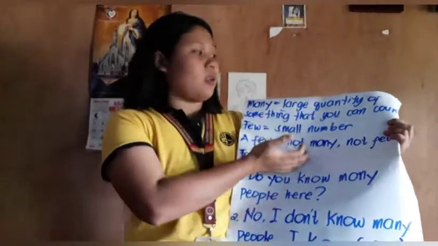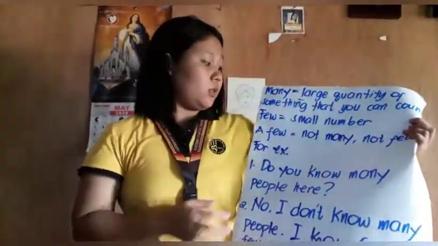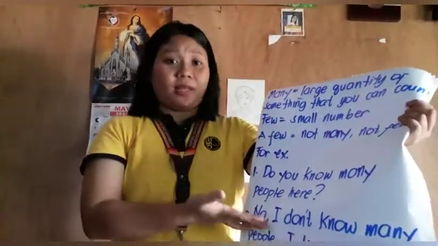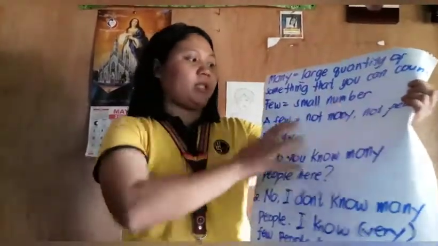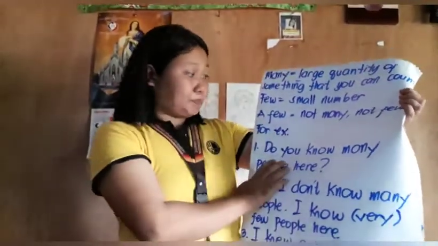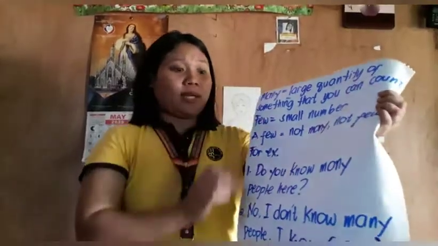Many means a large quantity of something that you can count. And then few is a small number of something that you can count. And then a few is in between the two. Not many and not few. Meaning, a certain quantity of something that you can count.